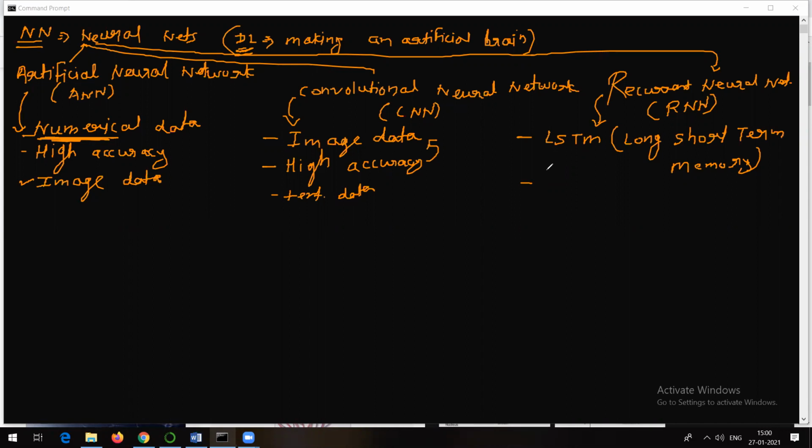That's actually what short-term memory means. So you remember something for a short period of time. That's what short memory means. So LSTM makes use of something like that. I hope you are getting my point, right?